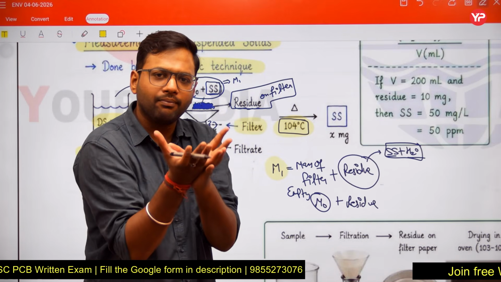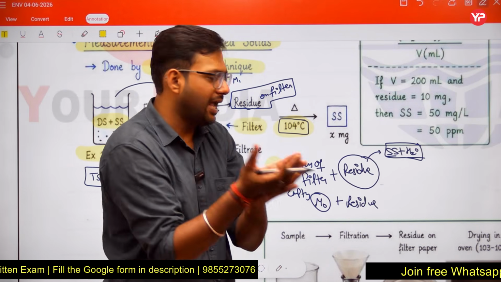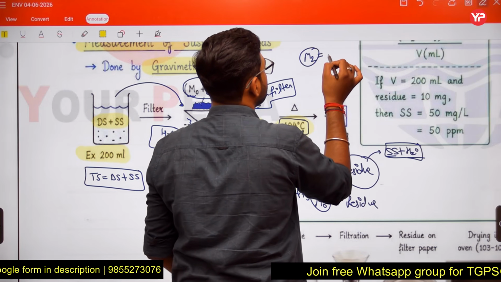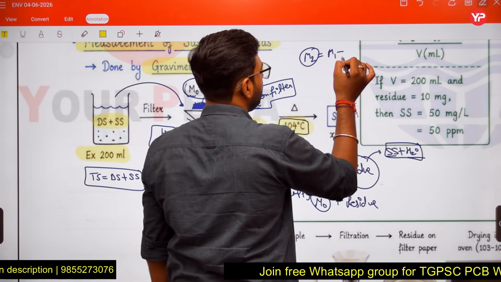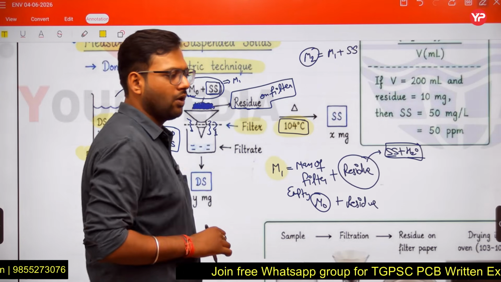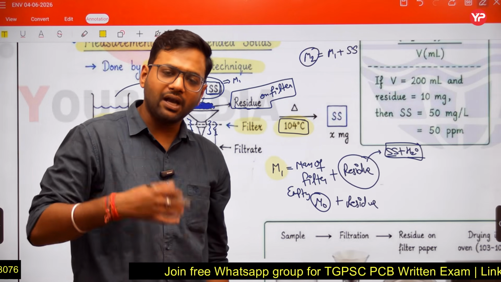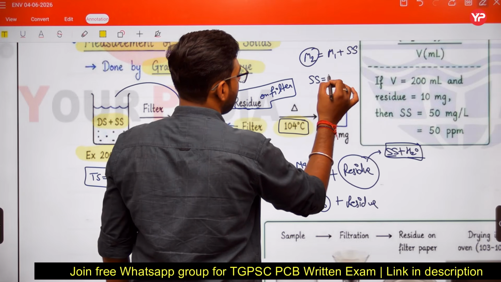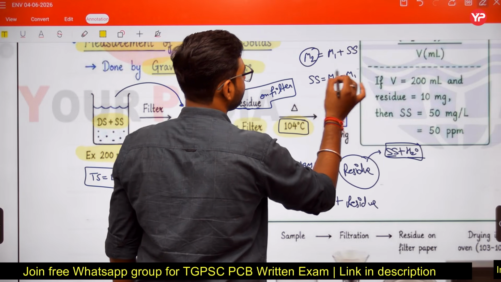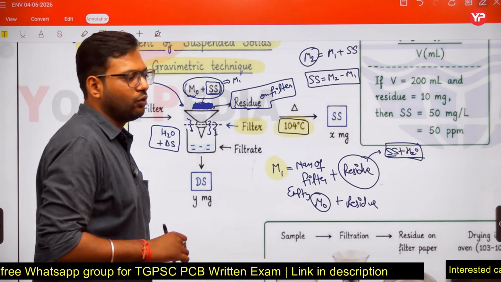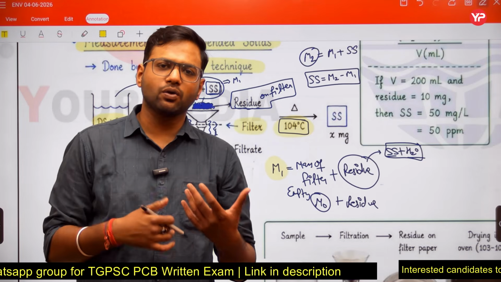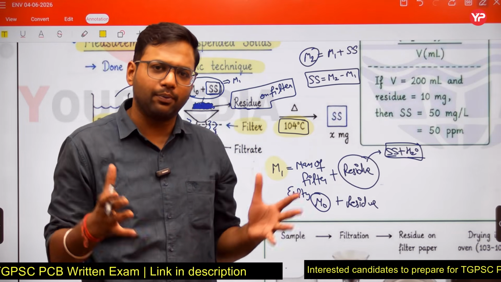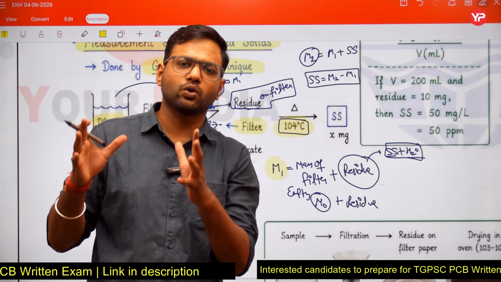Now we have a mass, and this mass is M2. This mass M2 is the mass of the container plus only the suspended solids. Now we can find the mass of suspended solids. So suspended solids will be M2 minus M1. Suspended solids is M2 minus M1. This is the calculation, friends, which we do in our laboratory to calculate the suspended solids.